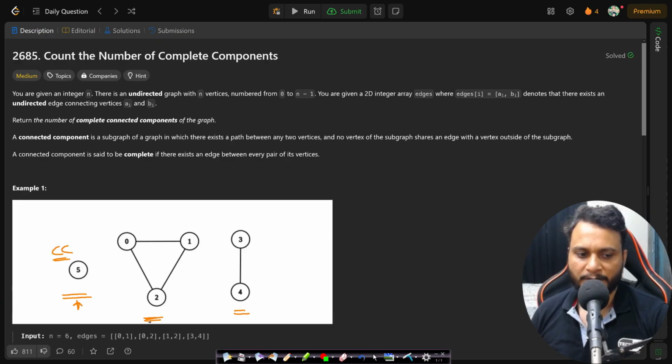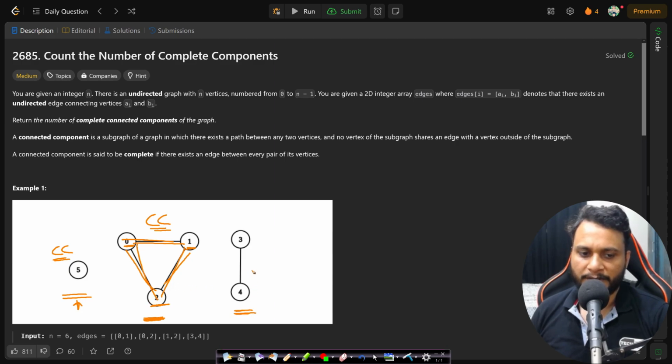Now, if you look at the second component here, is there an edge between 0 and every other node? Yes, you have 0 to 1, you have 0 to 2. For 1, is there an edge to 0 and 2? Yes, you have that. For 2, do you have an edge to 0 and 1? Yes, you directly have an edge. So this is also a complete component.